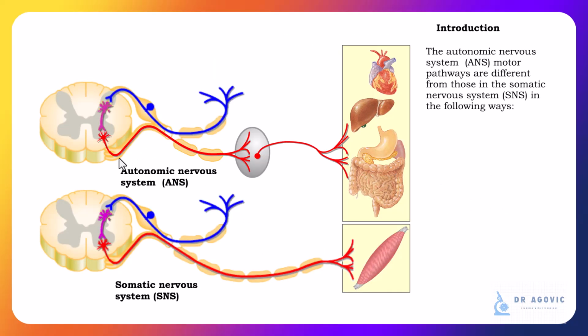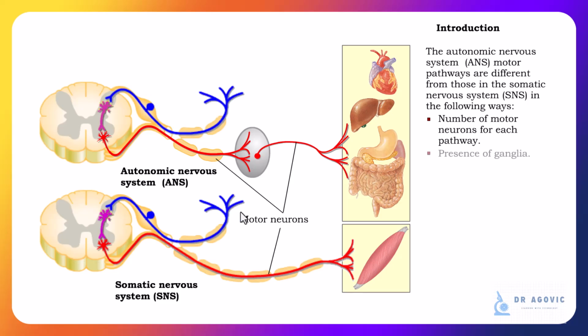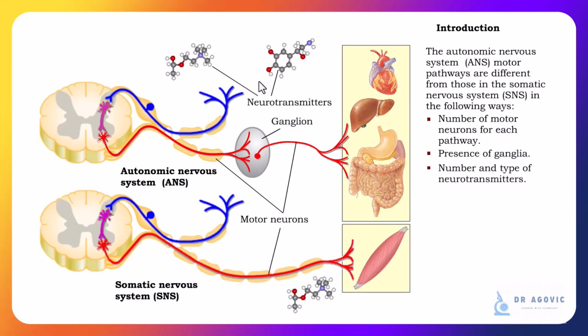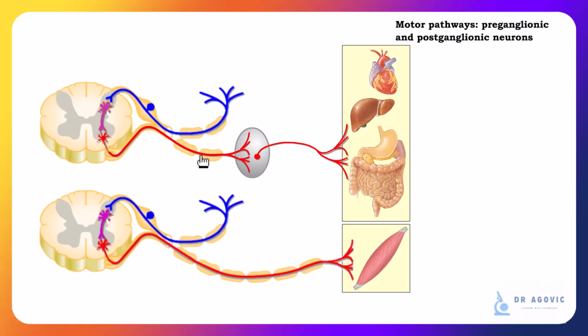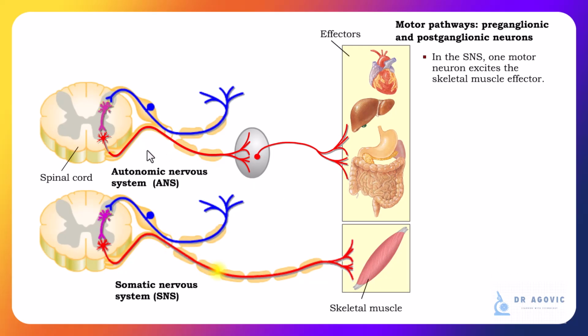The motor pathways of the autonomic nervous system differ from the somatic nervous system in several ways: the number of motor neurons for each pathway, the presence of ganglia, and the number and type of neurotransmitters. In the somatic nervous system, a single motor neuron excites the effector, which is a skeletal muscle in this case.